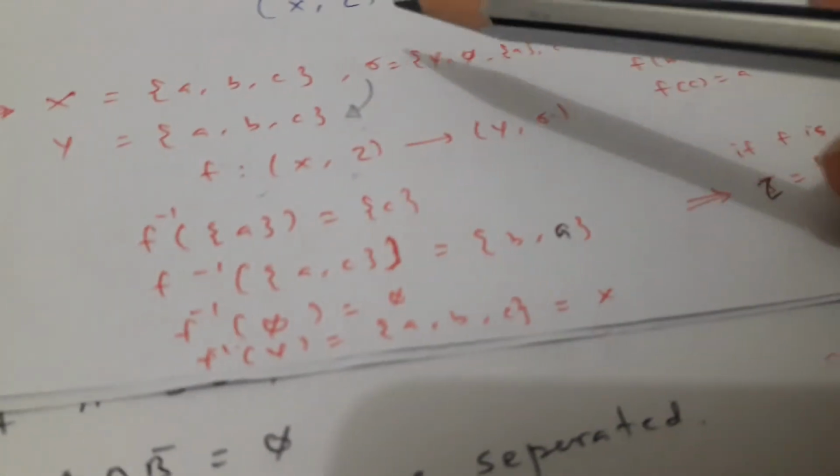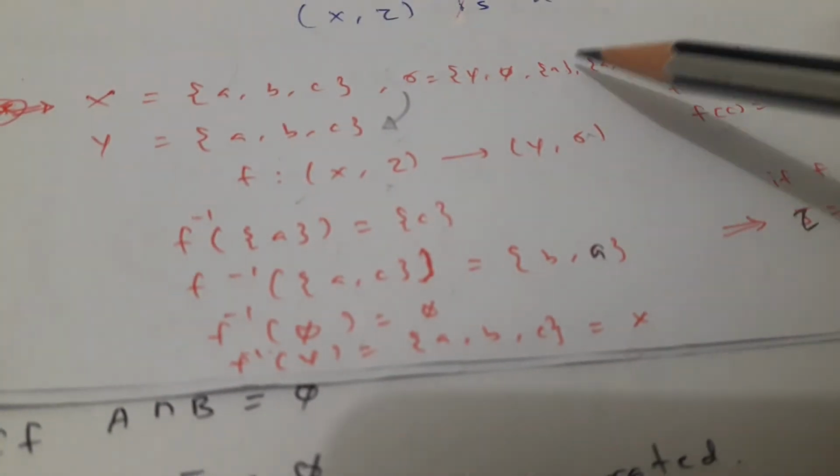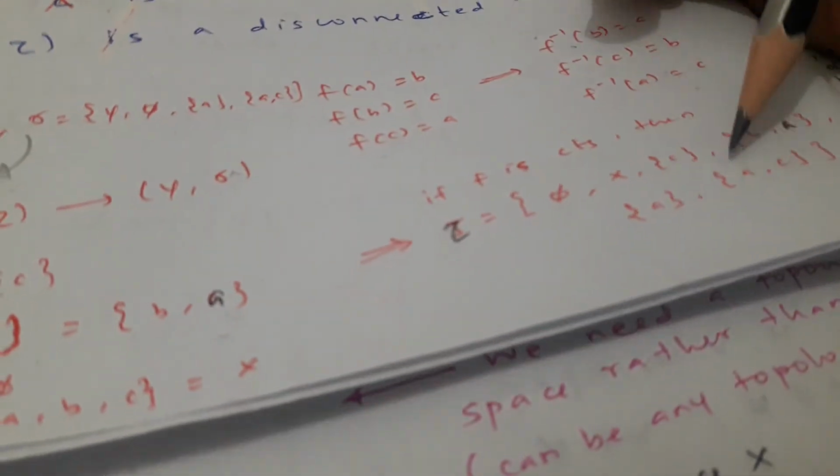Now if you find it for Y, we will have the X, that is okay. Similarly phi also maps to phi. If you find {a, c}, we will have {b, a}, because f of a will be c and f of c will be b. So we need to include that {b, a}, and f inverse of c will be b.